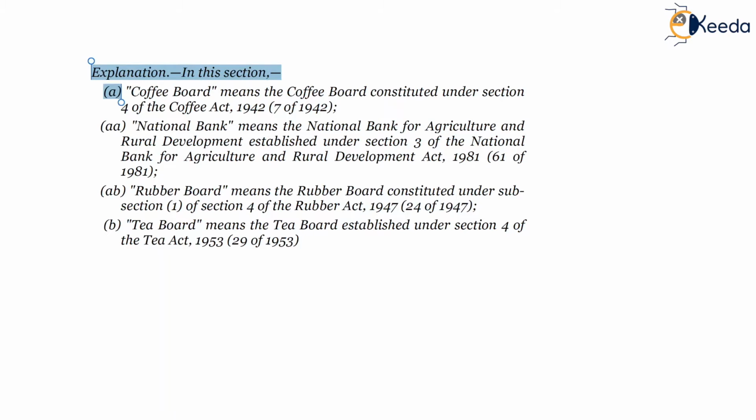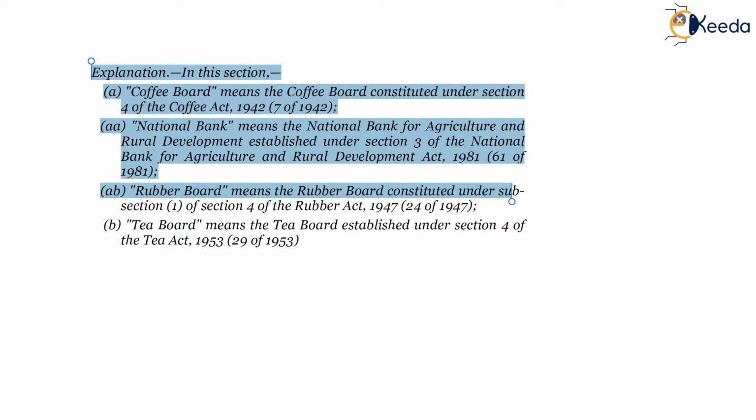Explanation in this section. Coffee Board means the Coffee Board constituted under section 4 of the Coffee Act 1942. National Bank means the National Bank for Agriculture and Rural Development established under section 3 of the National Bank for Agriculture and Rural Development Act, which is nothing but NABARD, part of the special account.